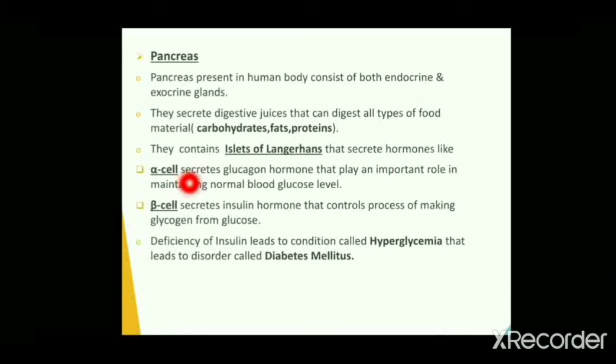Alpha cells secrete glucagon hormone that plays an important role in maintaining normal blood glucose level. Beta cells secrete insulin hormone that controls the process of making glycogen from glucose, which acts as a source of energy in human beings. Deficiency of insulin leads to a condition called hypoglycemia that leads to a disorder commonly called diabetes mellitus.